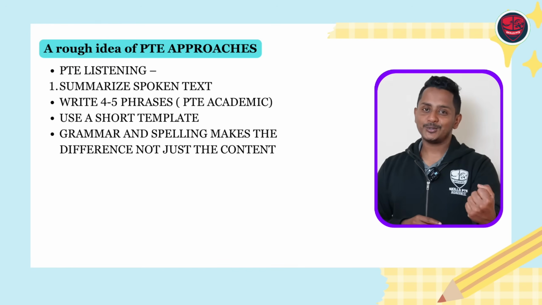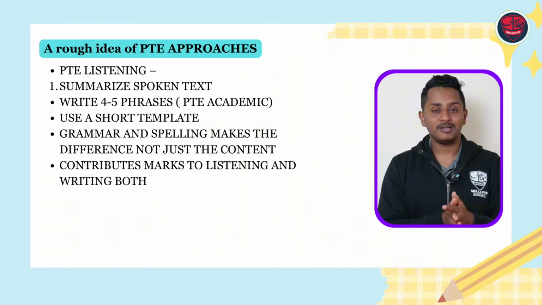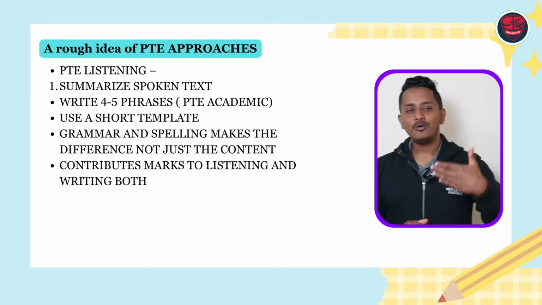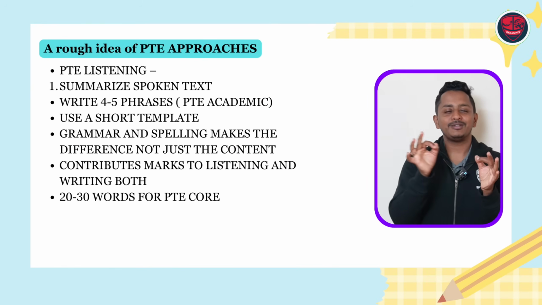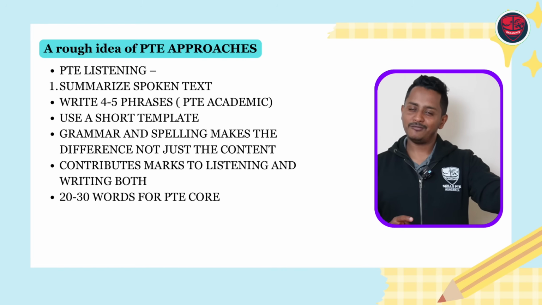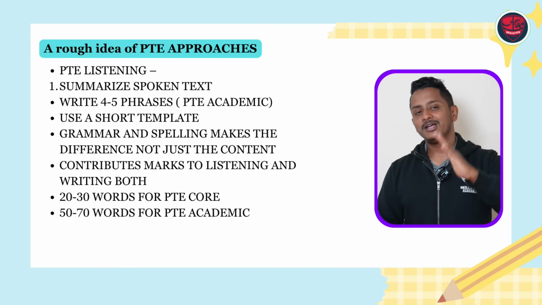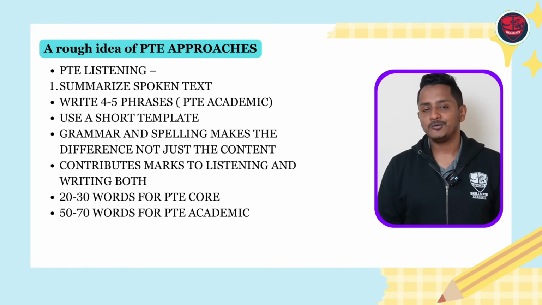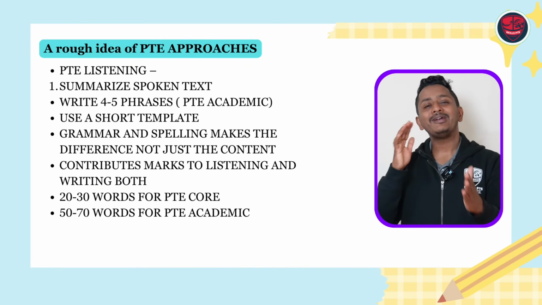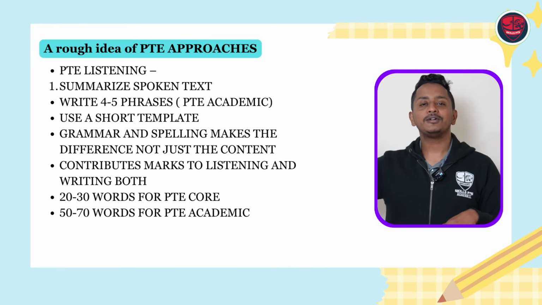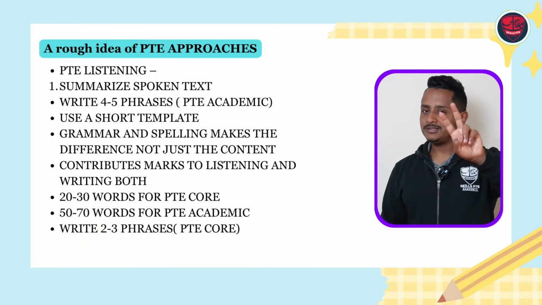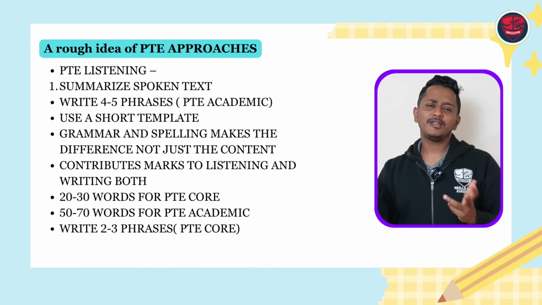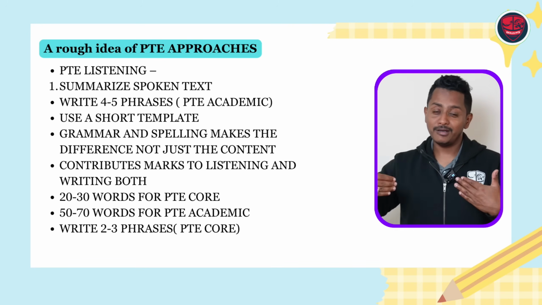Remember, summarize spoken text contributes marks to your listening and writing both. Probably 2 questions, you can expect some 8 to 10 marks and not more than that. PTE Core, the word count is only 20 to 30 words. On the other hand, for PTE Academic it is 50 to 70 words. For PTE Academic, you write 65 words, 66, 67, 68 words ideal. For PTE Core, it's only 20, 30 words. So 28 words, 29 words you write. Minimum 2 phrases, if possible 3 phrases. Use a very short template like firstly, secondly, furthermore, if you have written enough content.